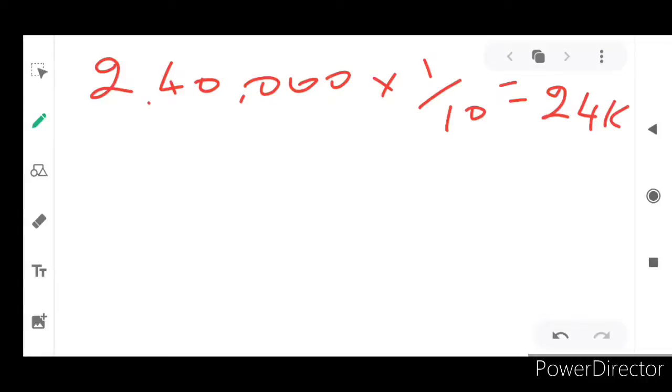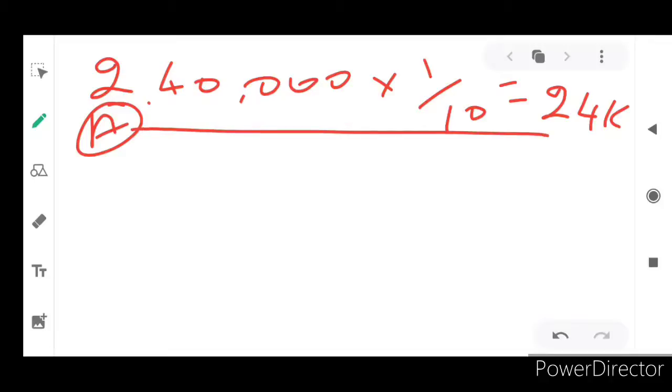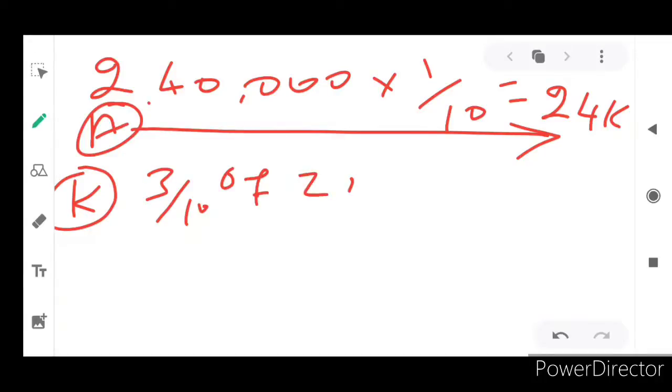And next, Karan, who retires from the firm. You know Karan's share of profit. Karan's share of profit is 3 by 10, isn't it? Karan was already an existing partner and his profit and loss sharing ratio is 3 by 10. 3 by 10 of 2,40,000 will be how much? 72,000, isn't it? 72,000 rupees.